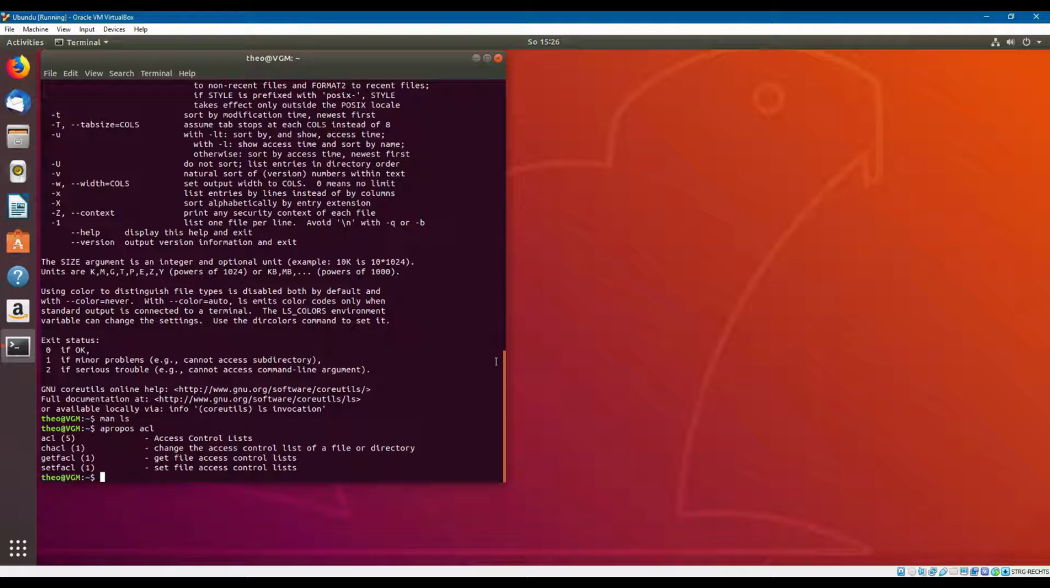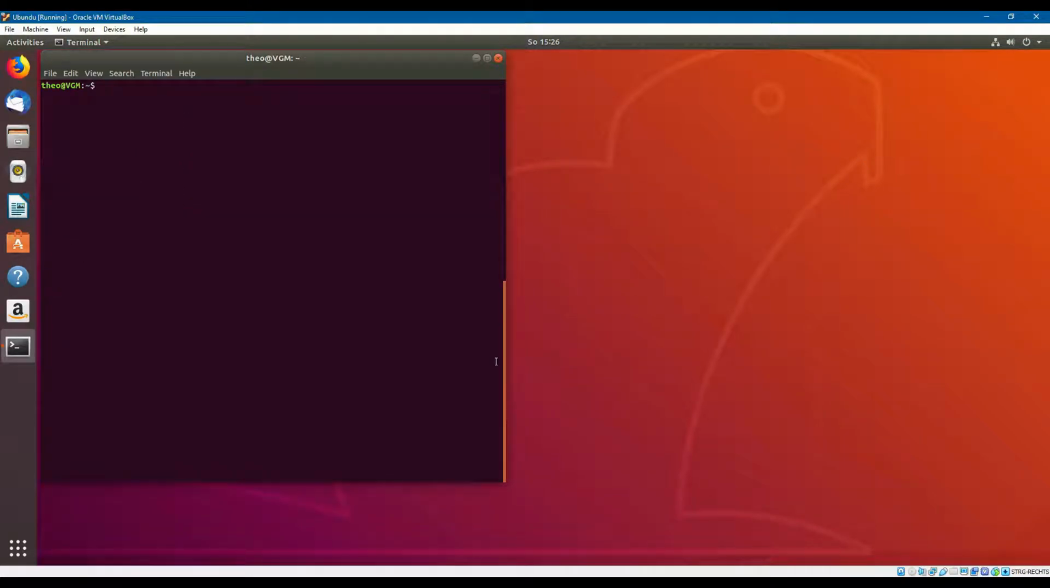So if you write clear, you will have a cleared command line, a cleared terminal. This is a command that I personally love.